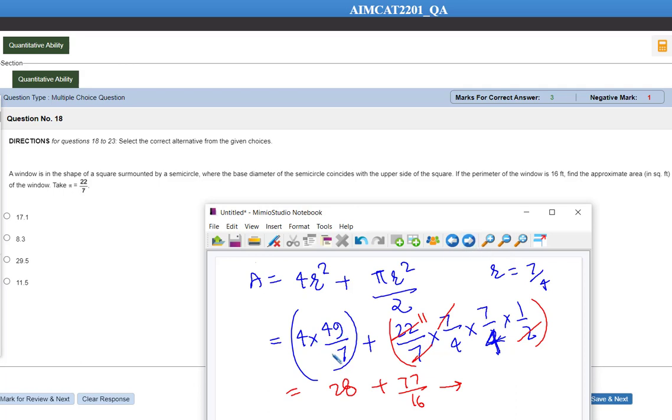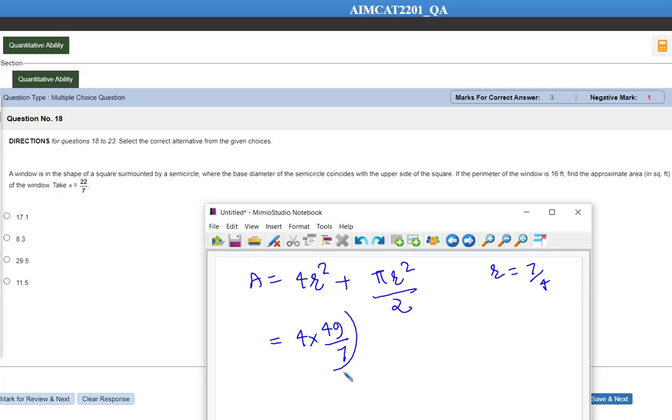Okay, r square is 16. No, sorry, this has to be 16. Okay, correct, yes, this has to be 16. So let me do this calculation again. Let me go back over here. R square is going to be 49 by 16. Okay, plus 22 by 7 into 1 by 2 into r, which is 7 by 4 into 7 by 4.